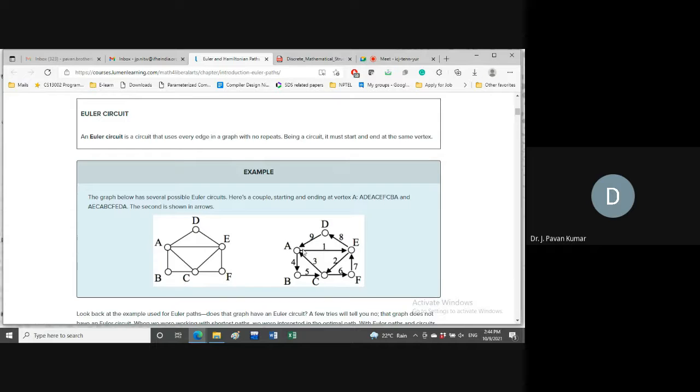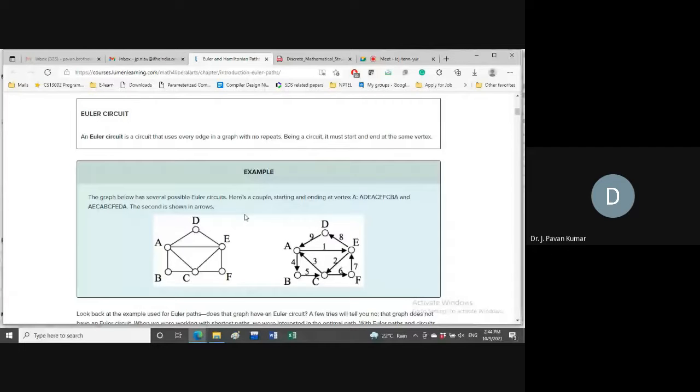Next, at the end, A to E we have an edge, so we can consider this as the Euler cycle. Yeah. So now for a graph we can have multiple Euler circuits. This is another conclusion. We can have multiple Euler paths, and multiple Euler circuits as well, for a graph.